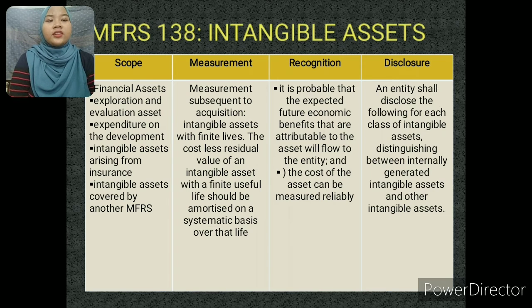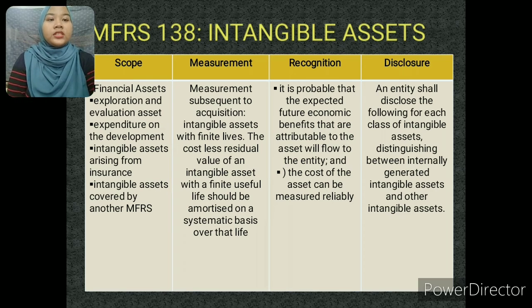For this clause, an entity shall disclose the following for each class of intangible asset, distinguishing between internally generated intangible asset and another intangible asset. Whether the useful life is indefinite or finite. Amortization method used for intangible asset with finite useful life. The gross carrying amount at the beginning and end of the period. The line item of the statement of comprehensive income in which any amortization of intangible asset is included.